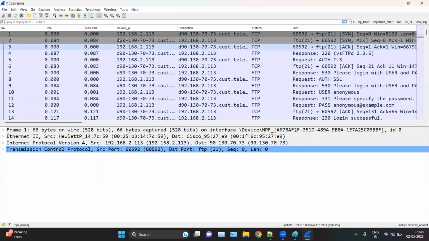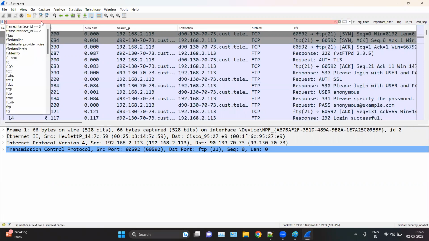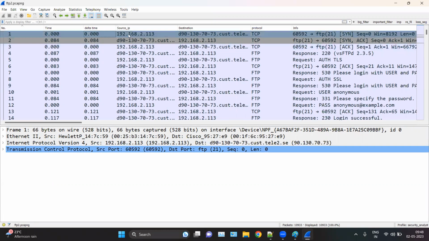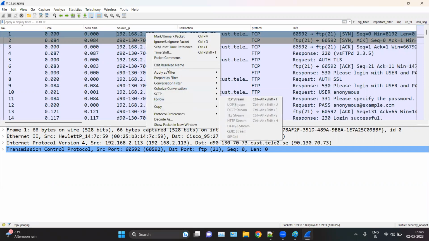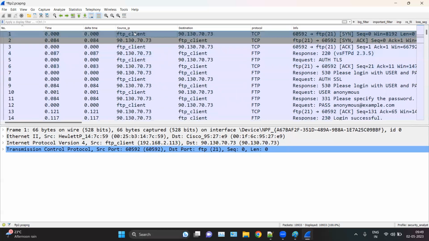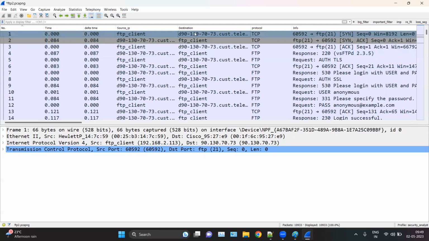So here you can see, first, let's filter on FTP. Okay. So the first packet is this one, and this is the source IP. Yeah, so this one is my system IP, meaning this one is the FTP client. So let's mark it FTP client, and this one is my FTP server.